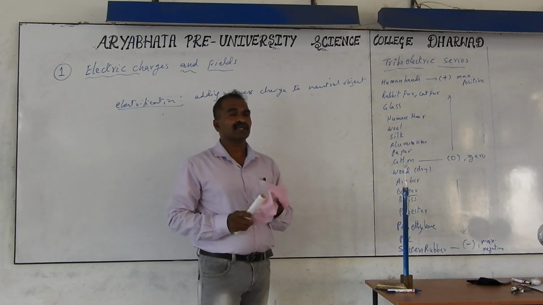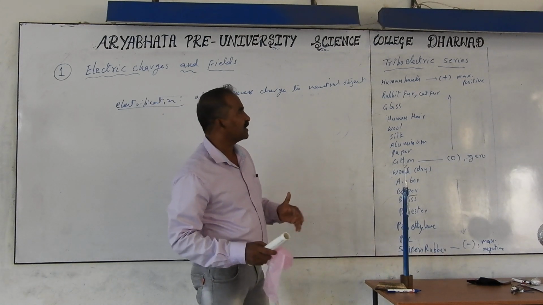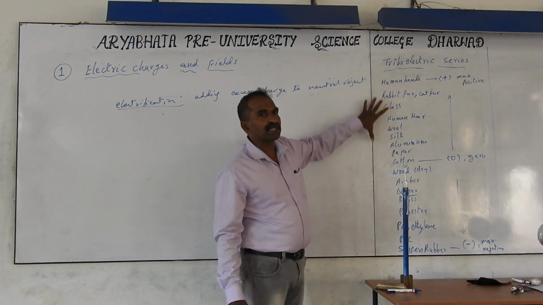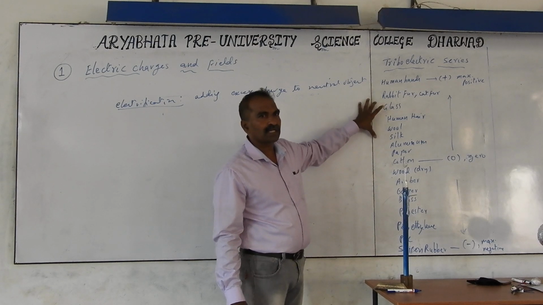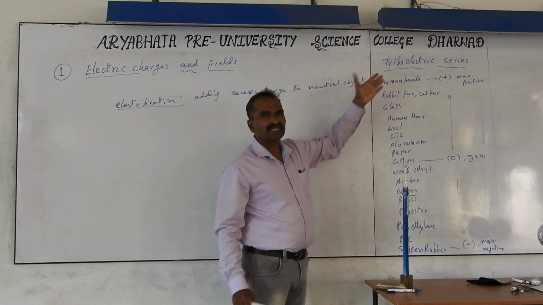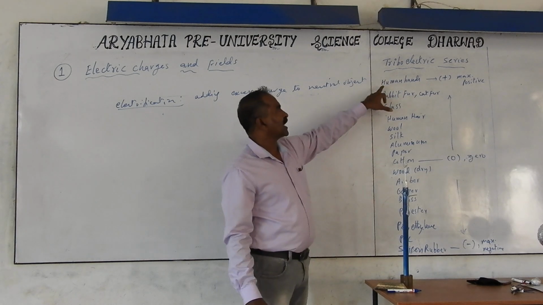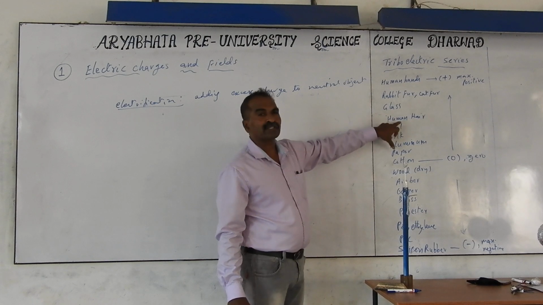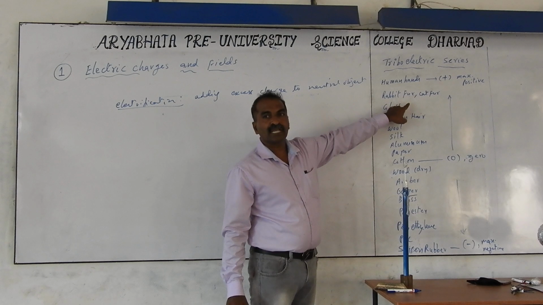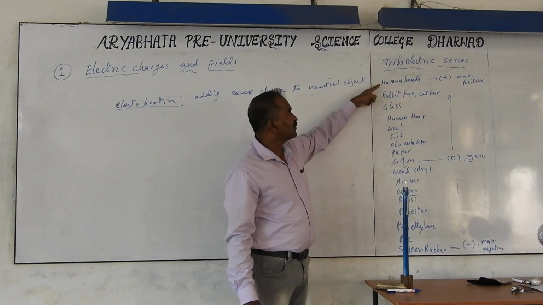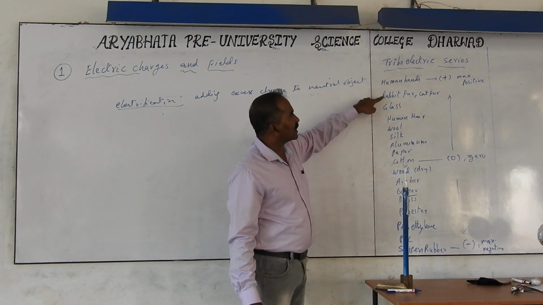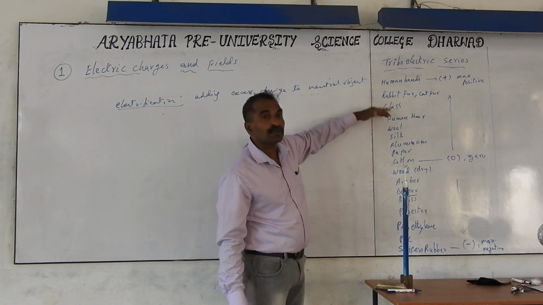So in triboelectricity, scientists have already explored the different materials, and they have kept all these metals in a particular order. A few metal names I mentioned here. Many of them, all metals we can do, but a few are mentioned here. And human hands are maximum positive. Human hands means the body itself is positive. Human hair is also positive compared to other materials downwards. So rabbit fur or cat fur is more positive. That means if you rub your hand with the cat fur, the hand is on top, positive. Compared to this, the downward ones will be less positive, meaning comparatively negative.